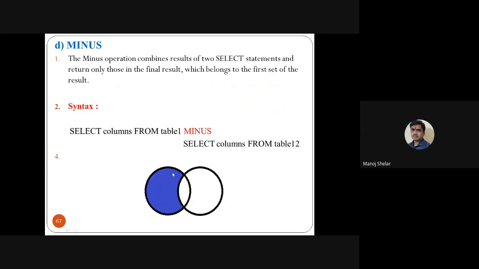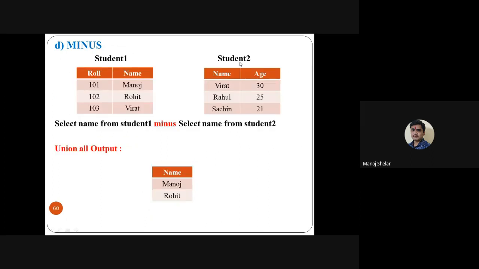Then minus means all elements of the first set except the common ones. So everything except the common ones will display. Simple, here example student one, student two. Select name from student 1, the first table, minus select name from student 2, the second table. So Manoj, Rohit, Rahul, Sachin. The common element in both tables is Virat, so except Virat, display Manoj and Rohit. So the output is Manoj and Rohit. This is the simple minus operation in SQL. It is a set operator.